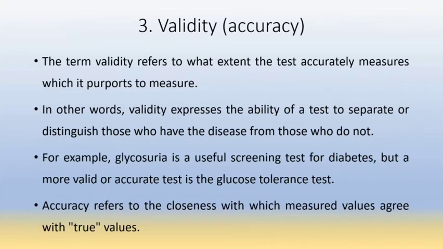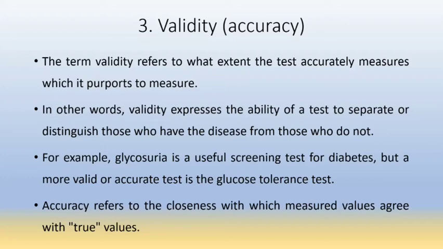Then the third point about the test to be applied is validity, or accuracy. The term validity refers to the extent to which the test accurately measures what it purports to measure.